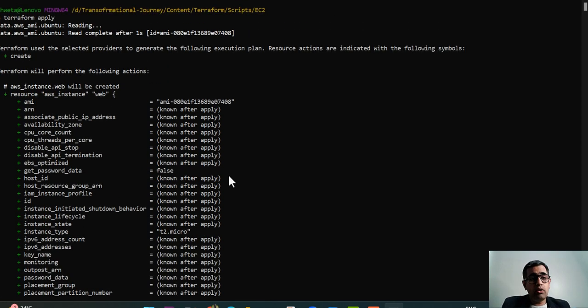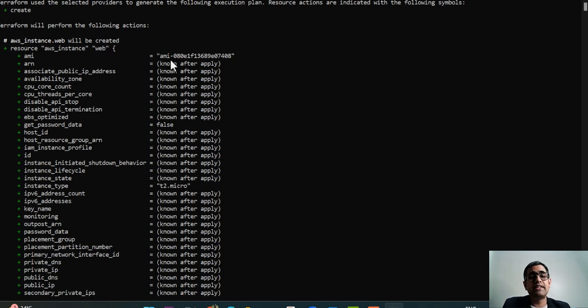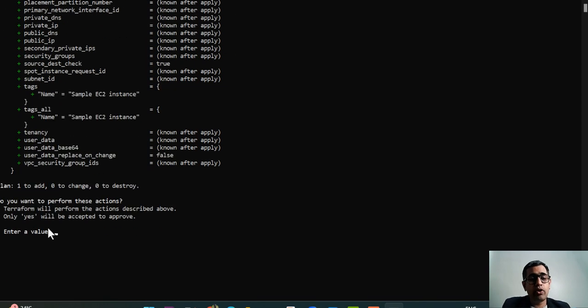All right, this is the Terraform apply command that I have used, which internally calls, as I said, Terraform plan. It shows you what all is getting applied, and it waits for your input or confirmation. When you say yes, only then will this be deployed to the AWS management console or the AWS free tier account that you have created.